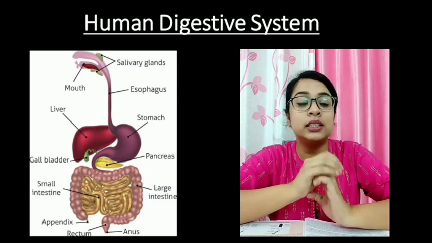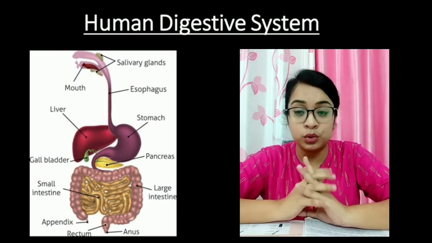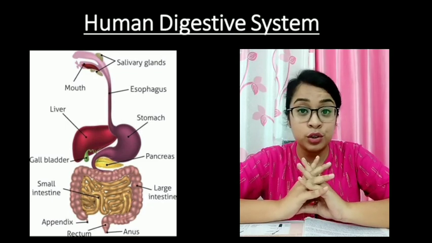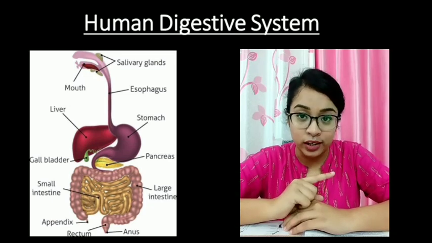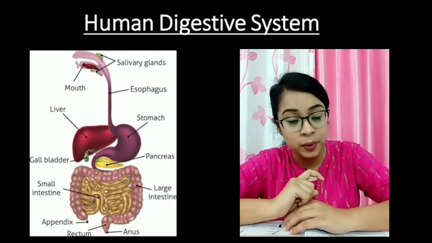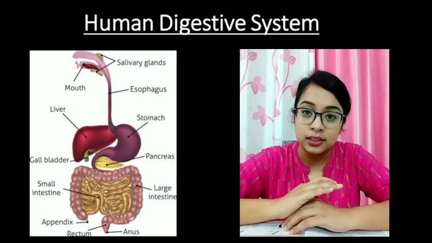Let us begin with the digestive system of human beings. Now, the human digestive system consists of certain organs. They include your mouth, which is also your buccal cavity, then the food pipe, that is esophagus, then comes your stomach, small intestine, large intestine and your anus.